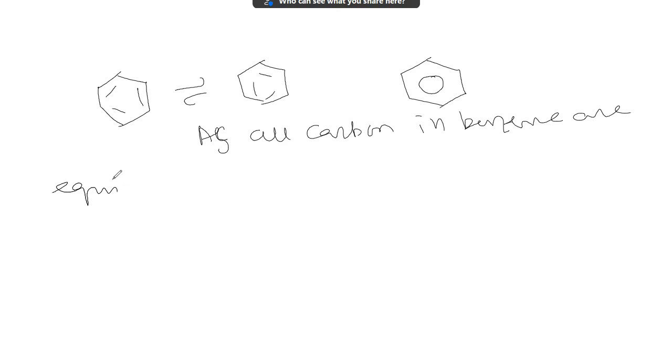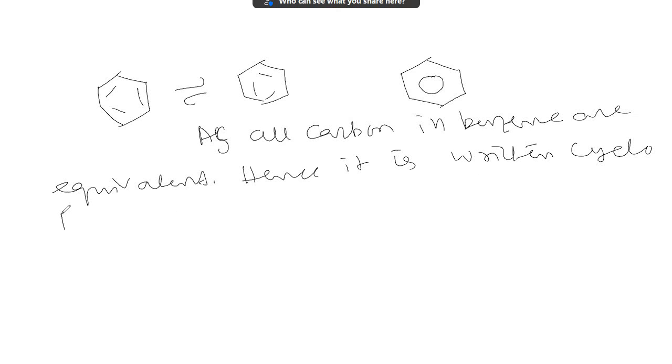Hence, it is written as a cyclohexane ring with a circle inside it.